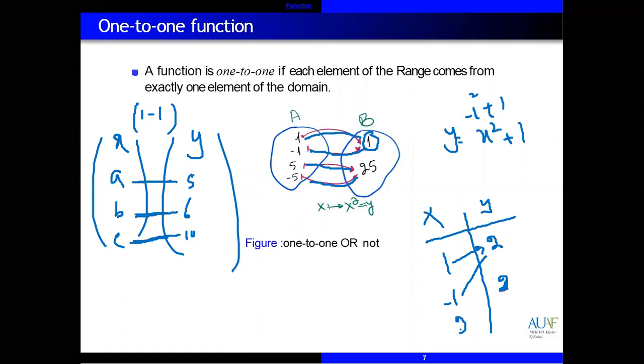So we have x is equal to 2. 2 square plus 1 is 5, but minus 2 square is also with 5. So this one is not a one-to-one function, because from x, 2 values are with 1 value of y. So not a one-to-one function.